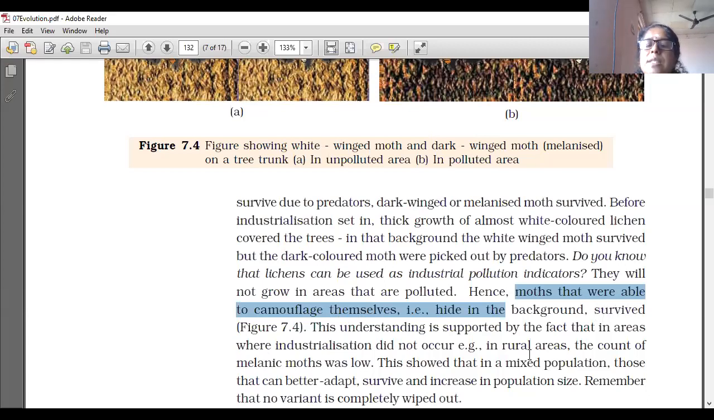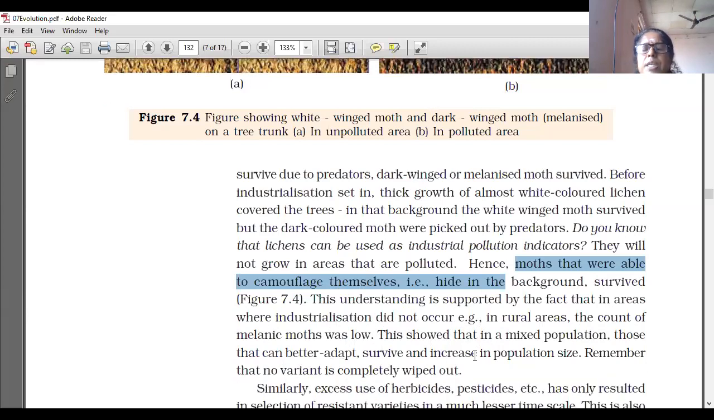This understanding is supported by the fact that in areas where industrialization did not occur, for example in rural areas, the count of melanic moths was low. This showed that in a mixed population, those that can better adapt survive and increase in population size. Remember that no variant is completely wiped out. Some are eaten by predators.